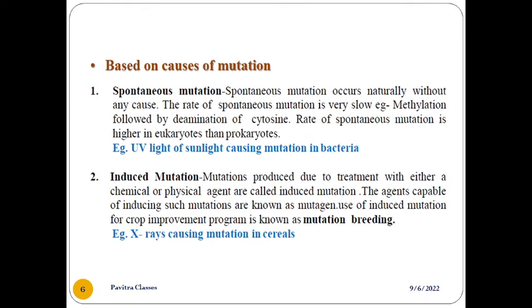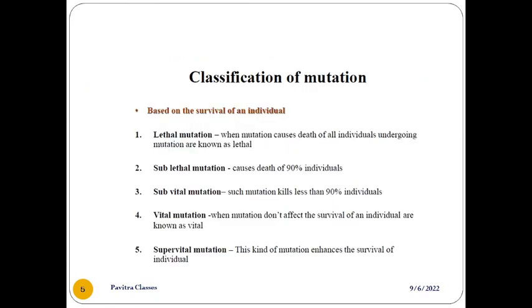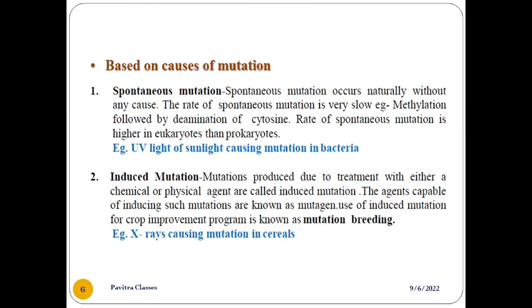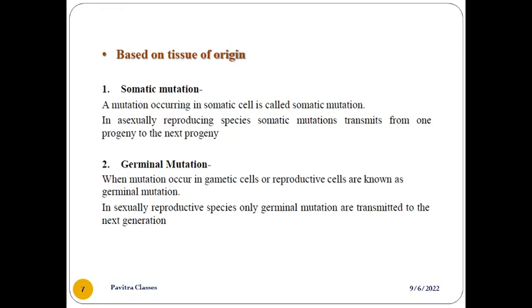So this is based on the causes of the mutation. Next is based on the survival of the individuals. Third one is based on the tissue of origin: somatic tissues and germinal tissues. Mutation occurring in somatic cells is called somatic mutation.